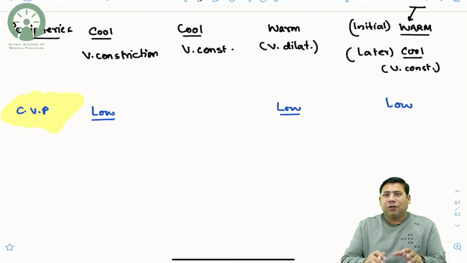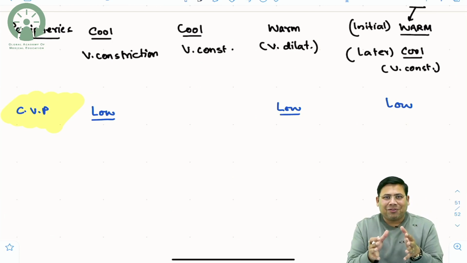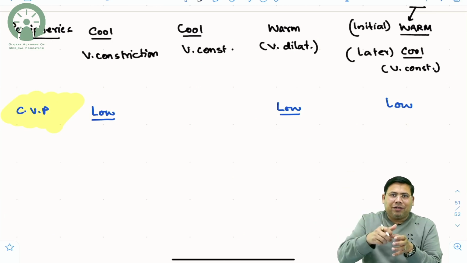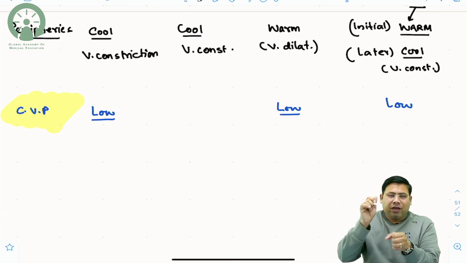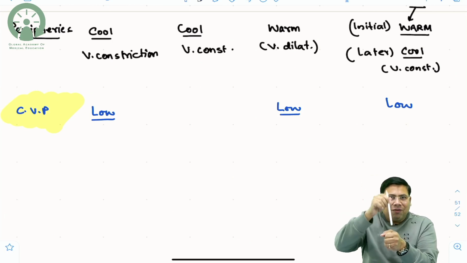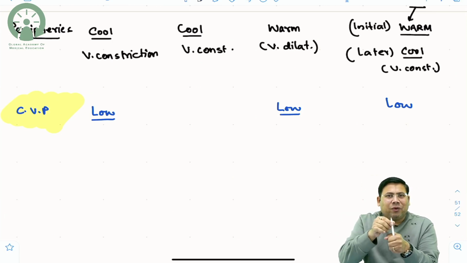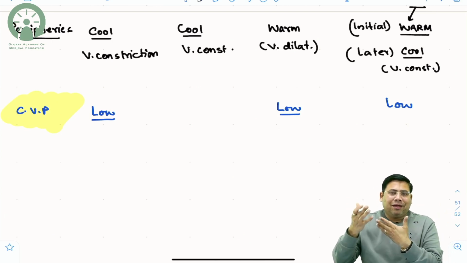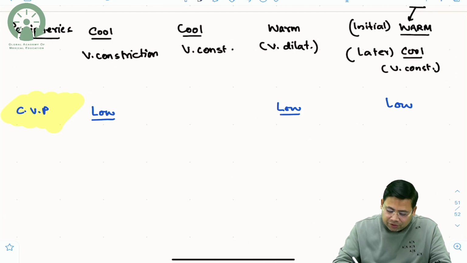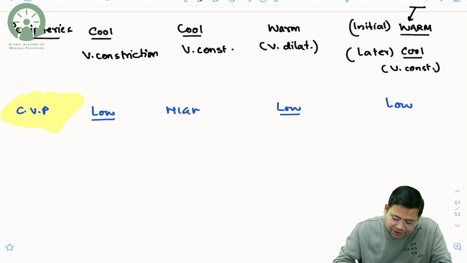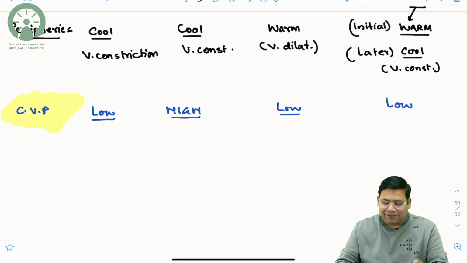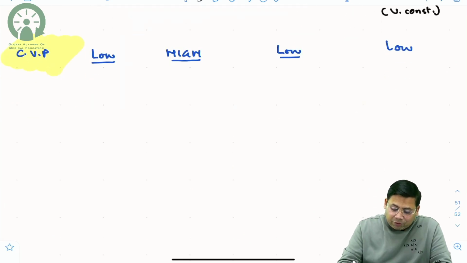But in case of cardiogenic shock, the heart is not pumping because of the state of pump failure, and thus the blood which is trying to enter has to face more resistance. So if this is the heart which is not allowing the blood to enter, and this is the blood, the blood will have to face a higher resistance to enter, and that is the time when the rebound escalation of JVP happens. So yes, the CVP or JVP is high in cardiogenic shock. This is a very important fact.